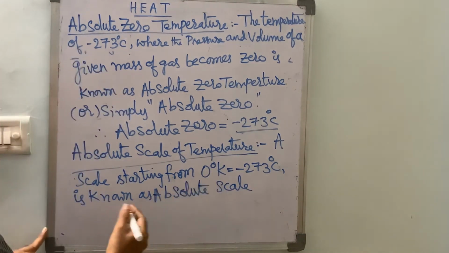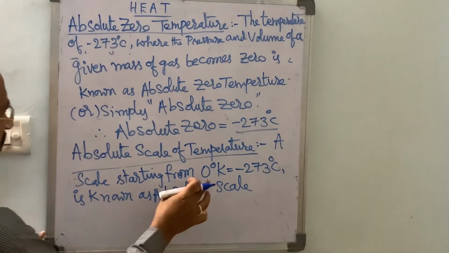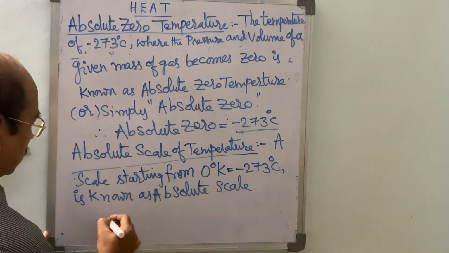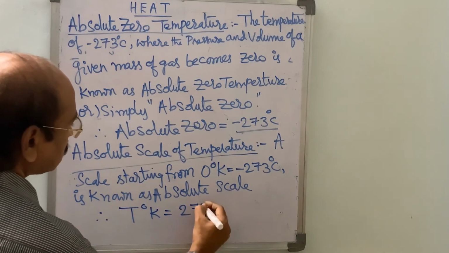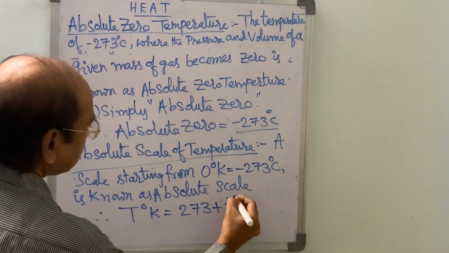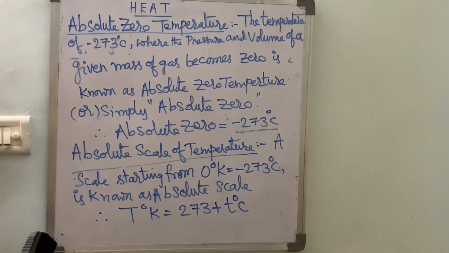In the absolute scale, temperature is represented by capital T. Therefore, T degrees Kelvin is equal to 273 plus t degrees centigrade.